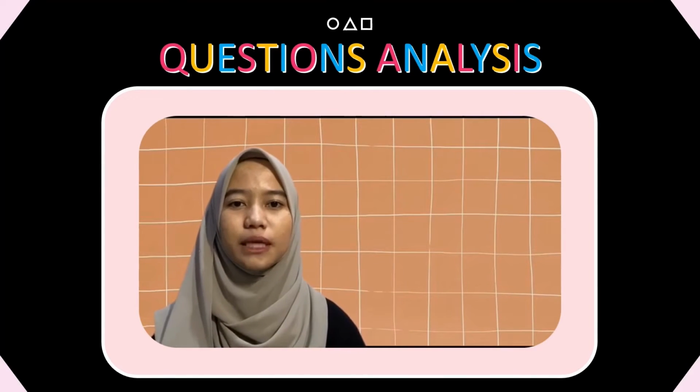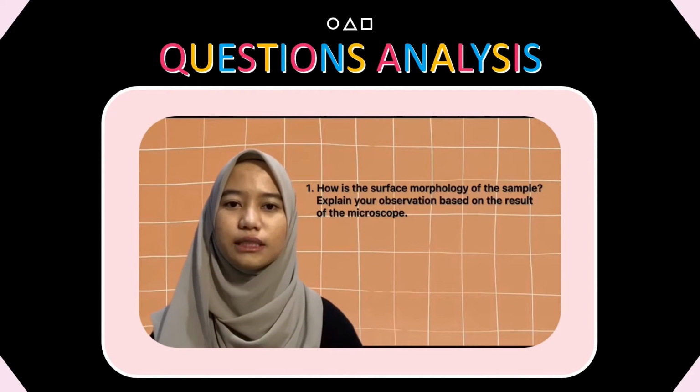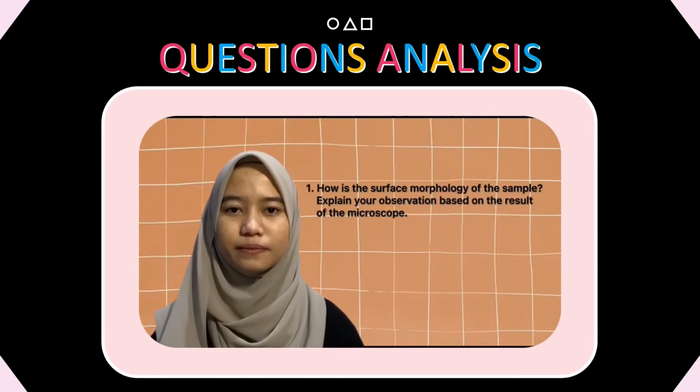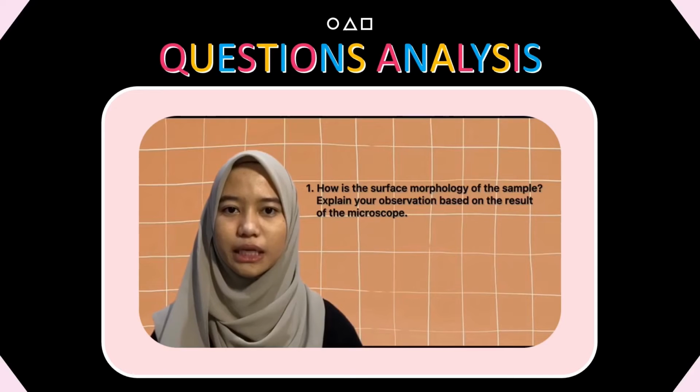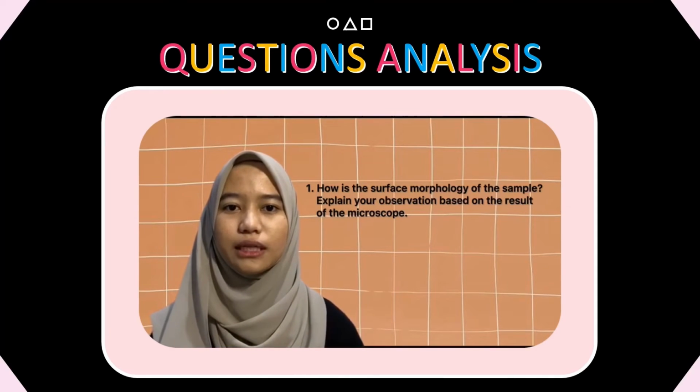Now for the question part, question number 1 asks about the surface morphology of the sample. The surface morphology of the ceramic has higher porosity than glass ceramic and alloy. This makes ceramic the least strong.